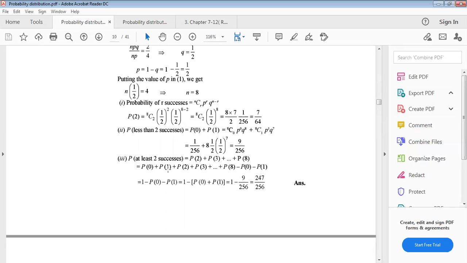This whole can be written as: if we start from probability of 0 plus probability of 1, probability of 2 up to 8, then we take minus probability of 0 and probability of 1. This whole total probability we know is 1, right? Then taking minus probability of 0 and probability of 1, if we take 1 minus probability of 0 and probability of 1, then we get this probability, right? Now putting these values, we get this result.